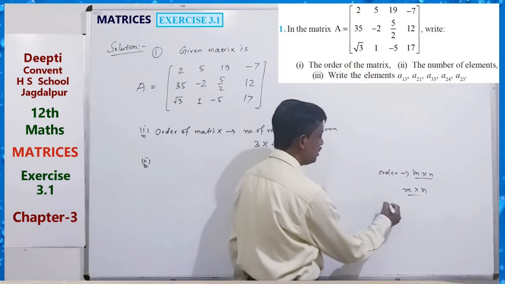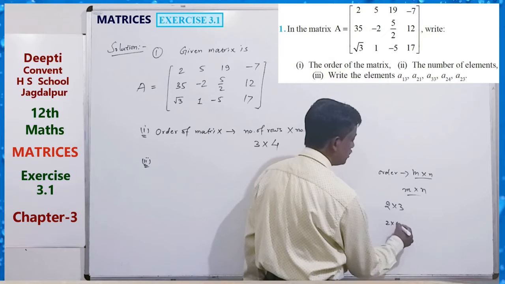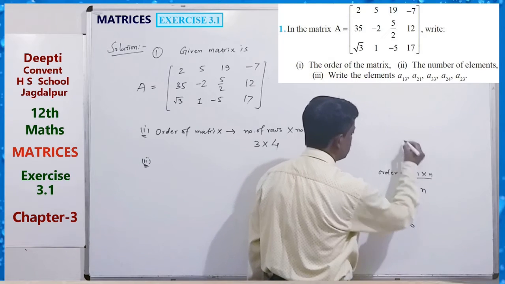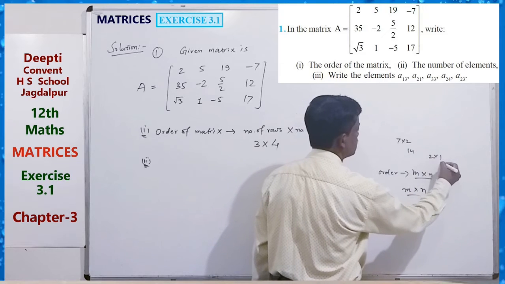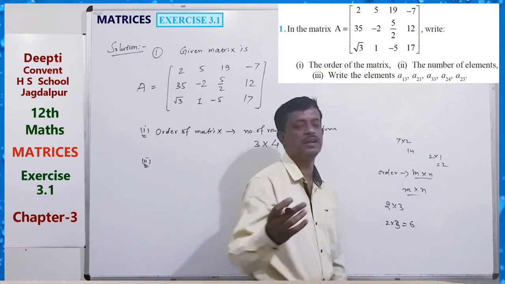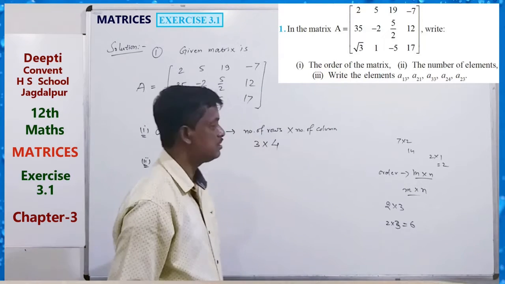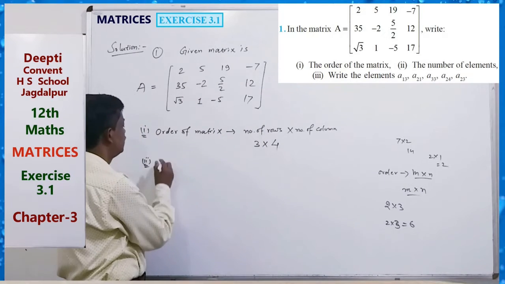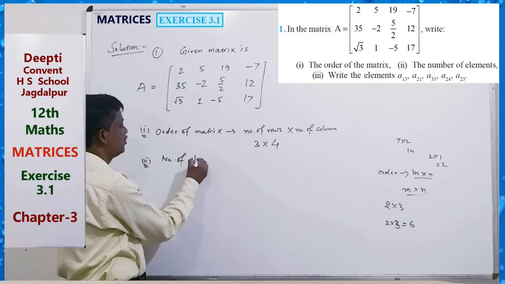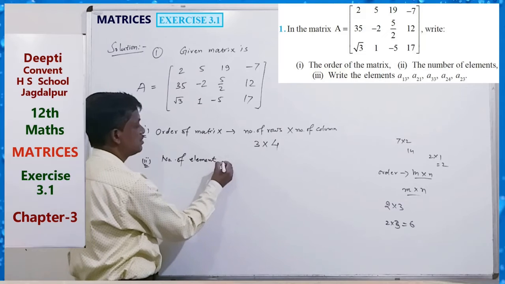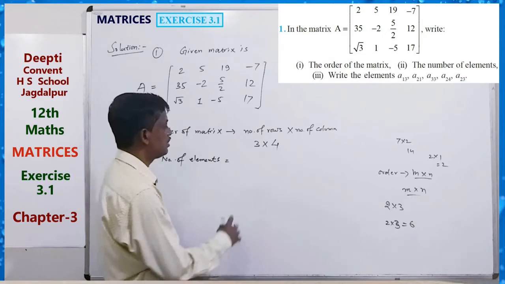That is, 2 by 3 means 2 into 3 equals 6. 7 by 2 means 14. 2 by 1 means 2. Just multiply. So here the number of elements in the matrix is equal to what?